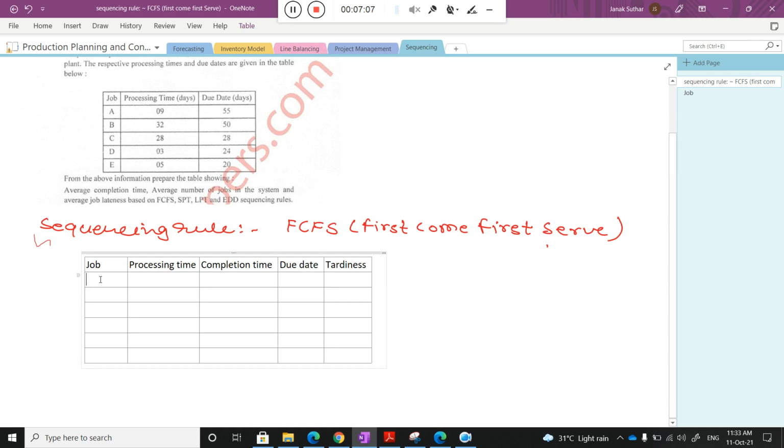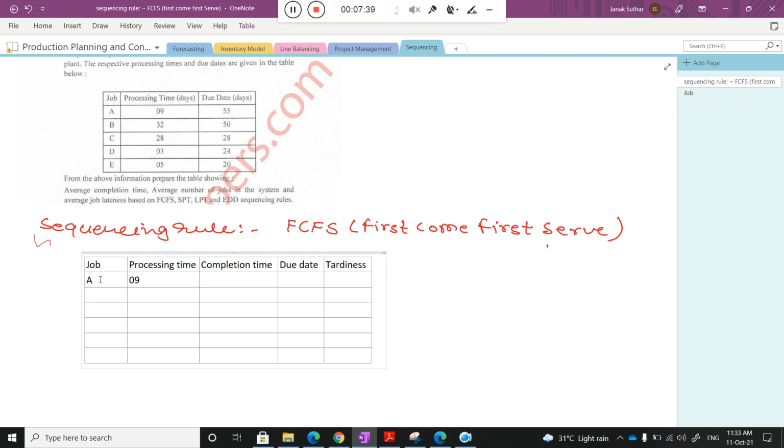Okay, so the first job is the A job. With respect to it, what is the processing time, class? For A the processing time is 9, right? Can I write 9 days? Yes, sir. Okay, so now just assume that we apply the first come first serve strategy.